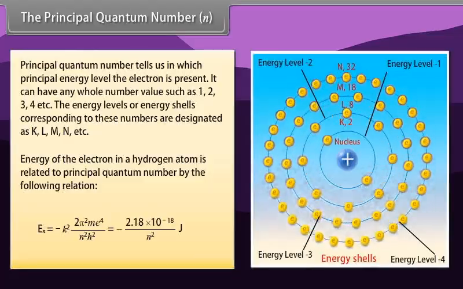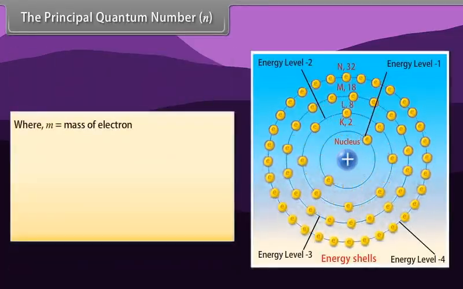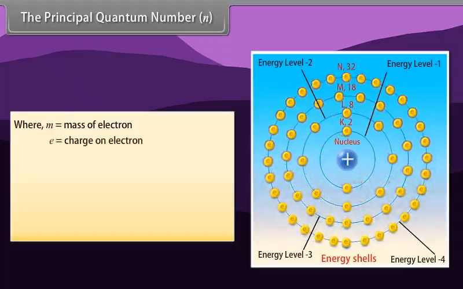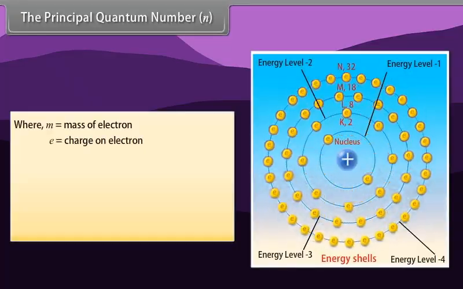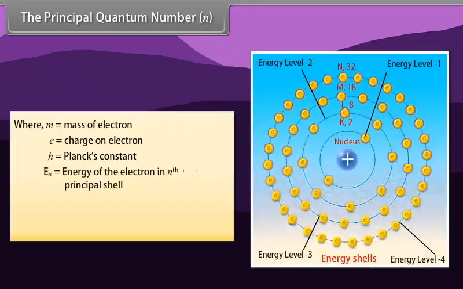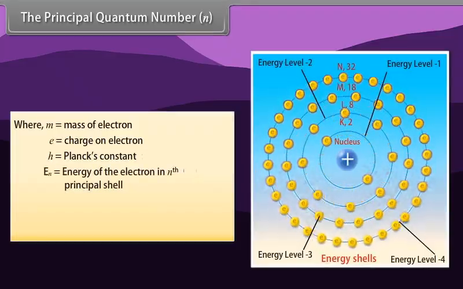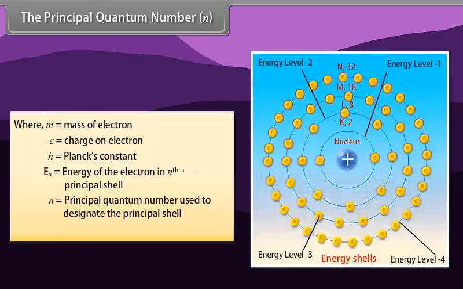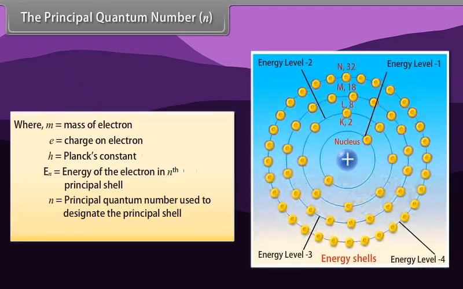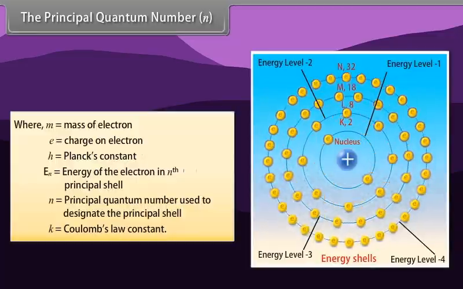joule, where m is the mass of the electron, e is the charge on the electron, h is Planck's constant, En is the energy of the electron in the nth principal shell, n is the principal quantum number used to designate the principal shell, and k is Coulomb's law constant.